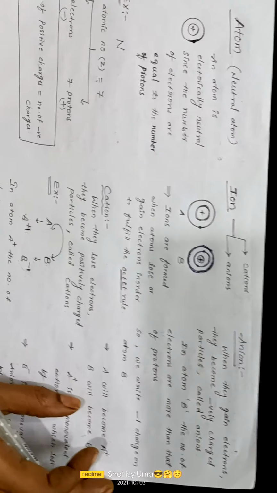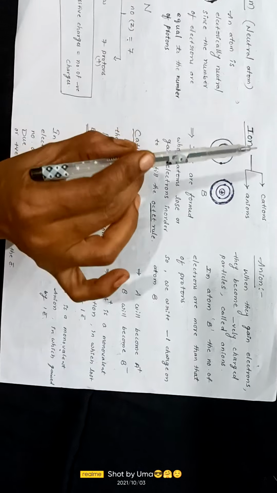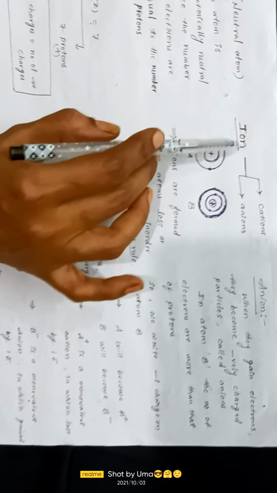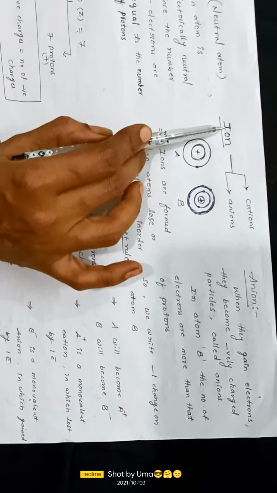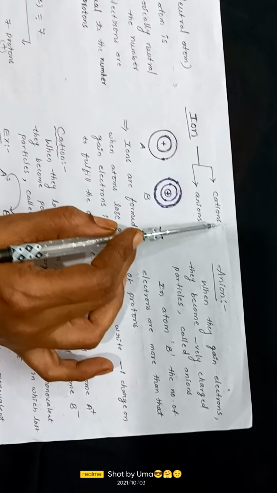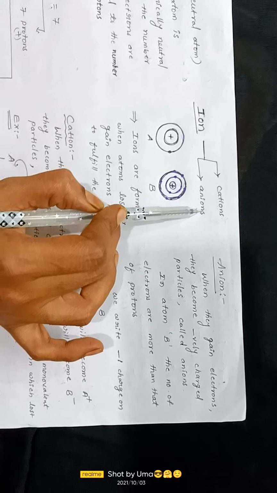Whereas an ion is completely different from an atom. An ion is not neutral. It contains some charge. That means charged particles are known as ions. Ions are of two types, cations and anions. Positively charged particles are called cations. Negatively charged particles are called anions.